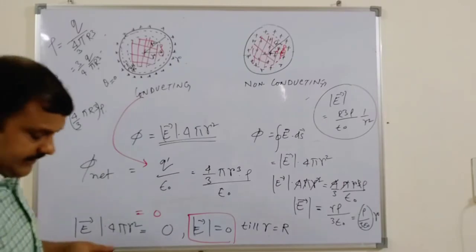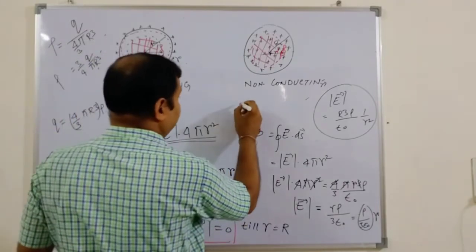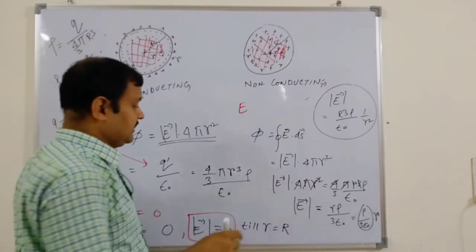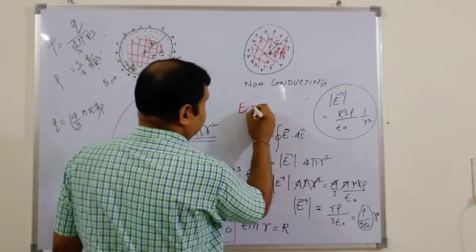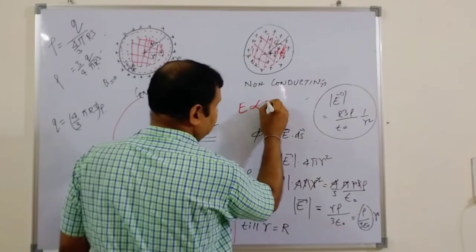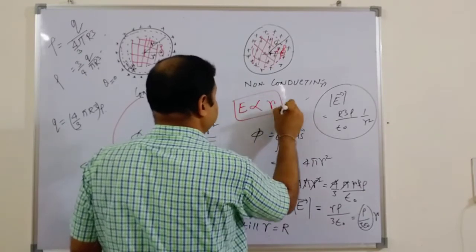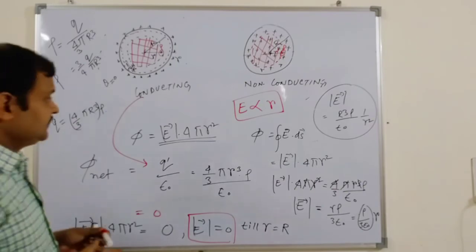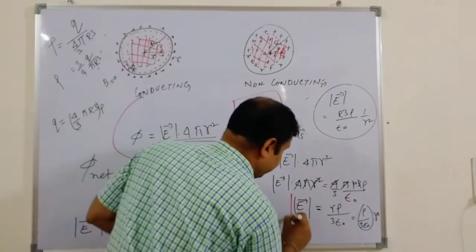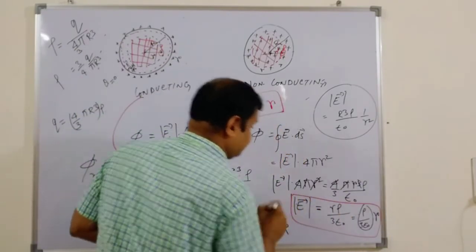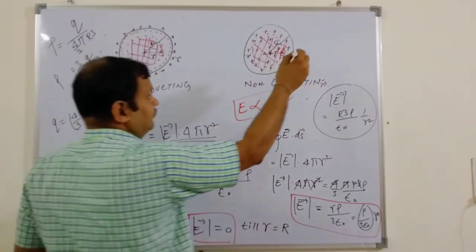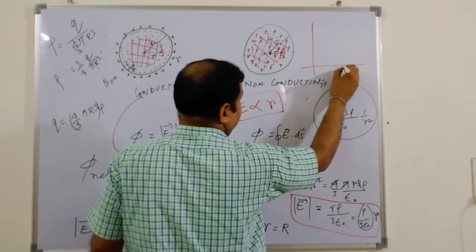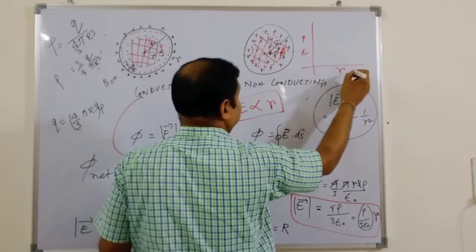So the formula here: the electrical field inside a non-conducting body, once it is charged, varies as the radius r. What does it mean? This is the formula over here. This means, if you plot the graph for the non-conducting surface, this is the radius r and the electrical field of this sphere.